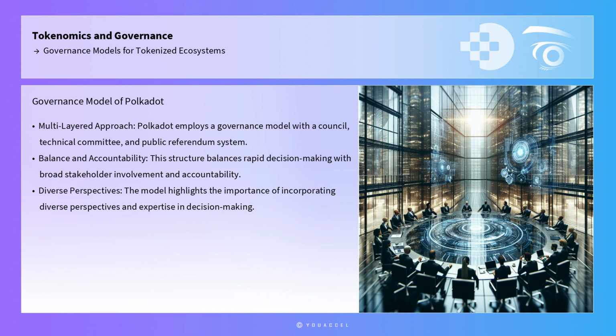Another example is the governance model employed by Polkadot, which features a multi-layered approach involving a council, a technical committee, and a public referendum system. This structure enables Polkadot to balance the need for rapid decision-making with the requirement for broad stakeholder involvement and accountability. Polkadot's governance model demonstrates the importance of incorporating diverse perspectives and expertise into the decision-making process, ensuring that governance decisions are both informed and representative.